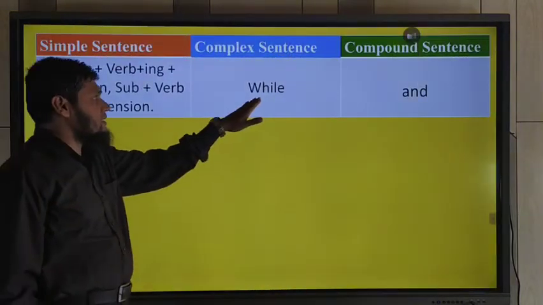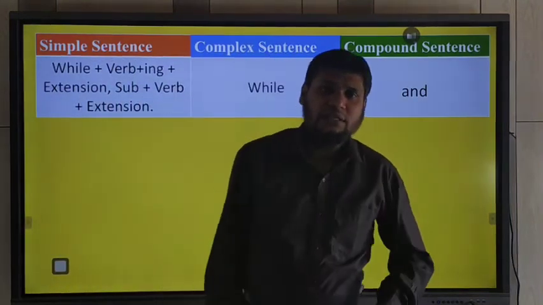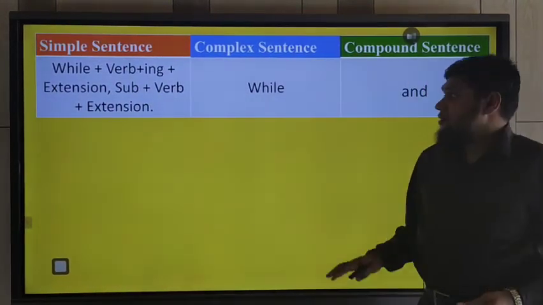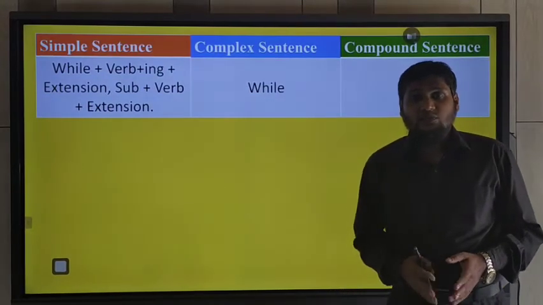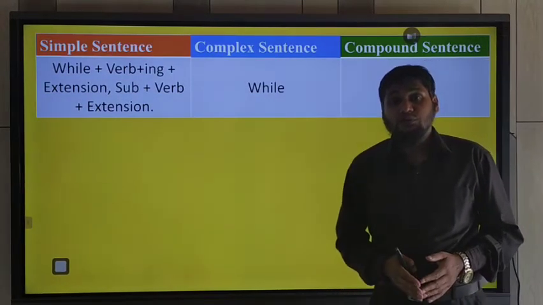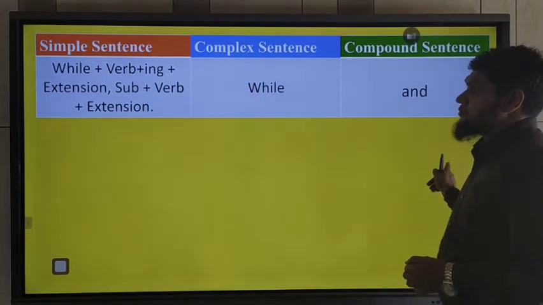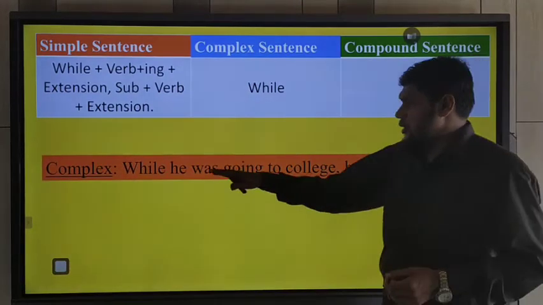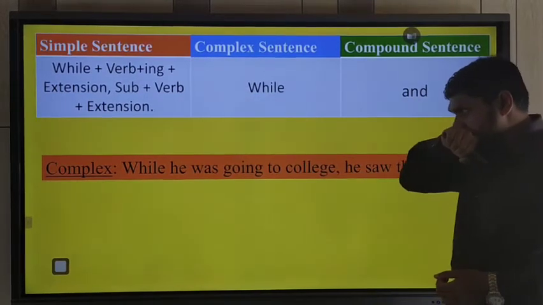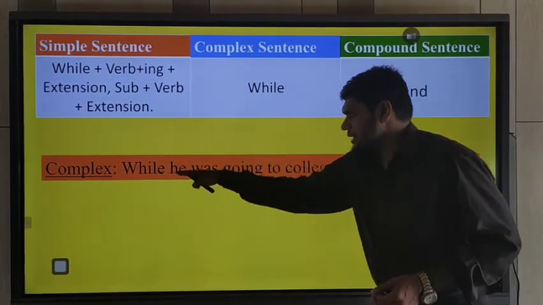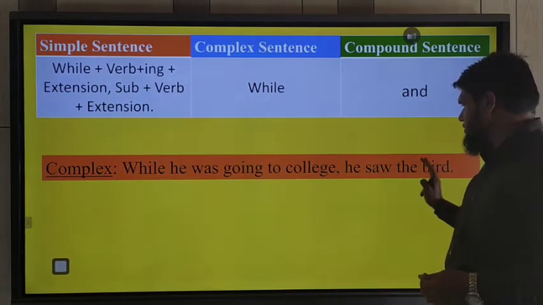If the conjunction while is used in a complex sentence, what will you do? For example, complex sentence: while he was going to college, he saw the bird.